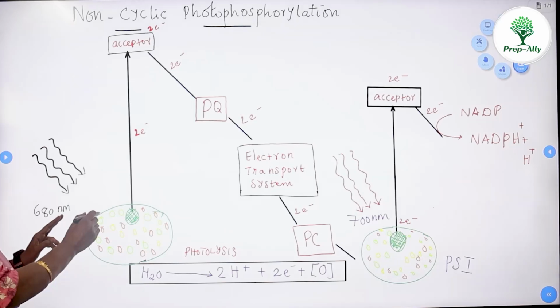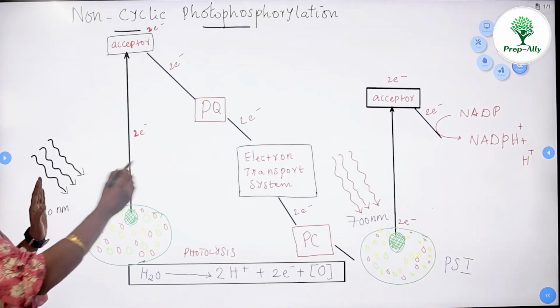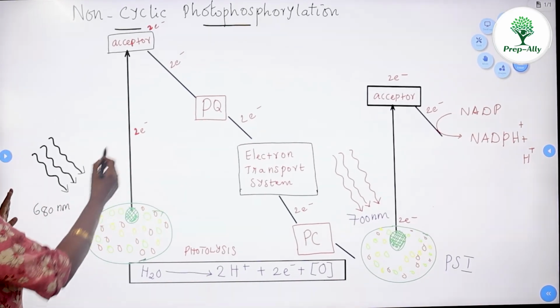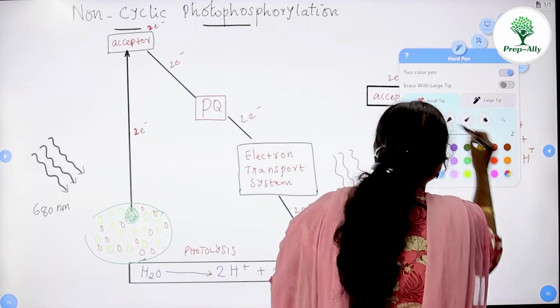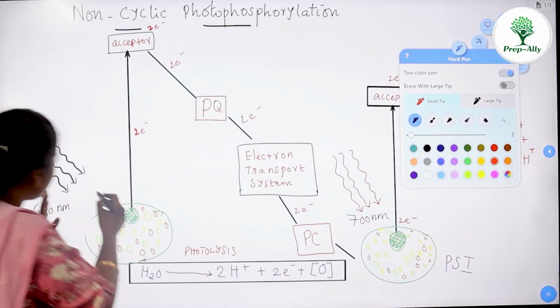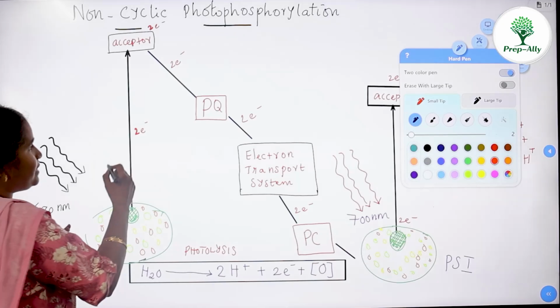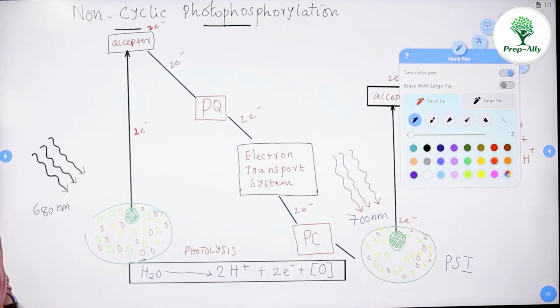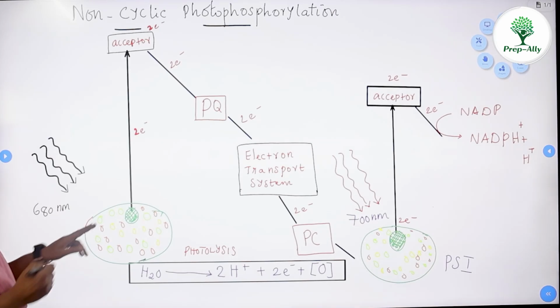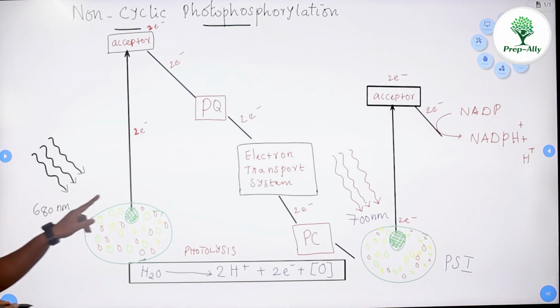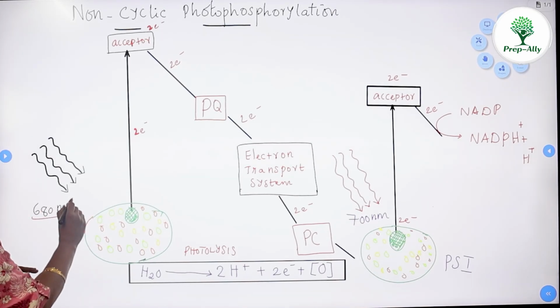As we are aware, non-cyclic photophosphorylation consists of photosystem 1 and photosystem 2 together. Non-cyclic photophosphorylation starts with photosystem 2 at 680 nanometer.